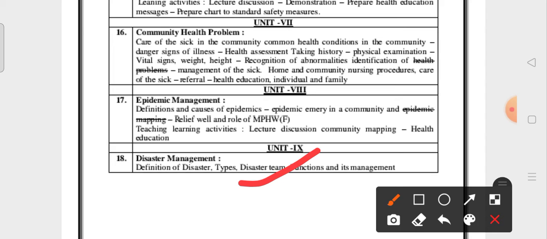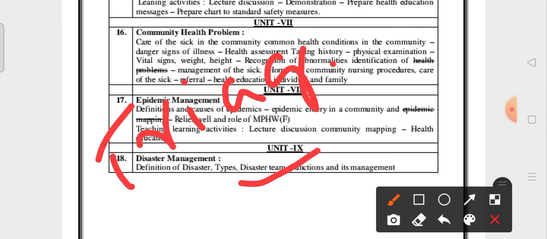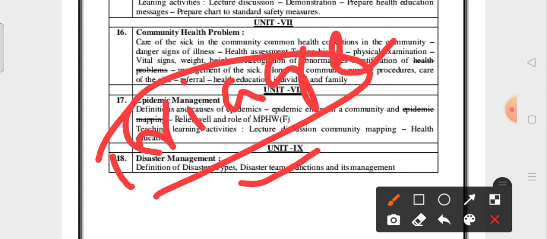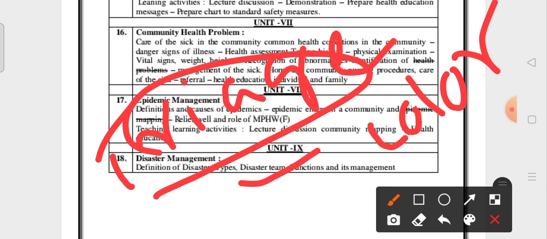Definition of disaster, types of disaster, and the triage method. You have to keep in mind the triage method. In disaster, triage is nothing but searching for and saving the victims. Whoever is injured, we can call them victims. In that, not only searching for the victims, we have to save the lives of the victims also. We can save them based on the color coded system, the tagging of color codes.